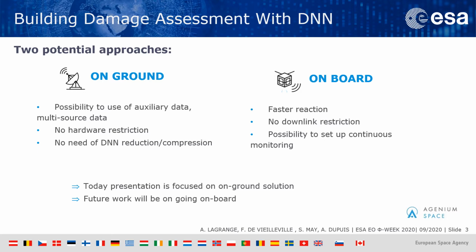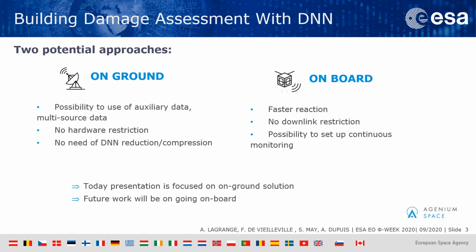In the case of on-ground processing, we have, for example, the possibility to use auxiliary data, such as pre-disaster images. We also don't have any limitation regarding the hardware we are using, which means that we won't need to reduce or compress the DNN model that we trained.